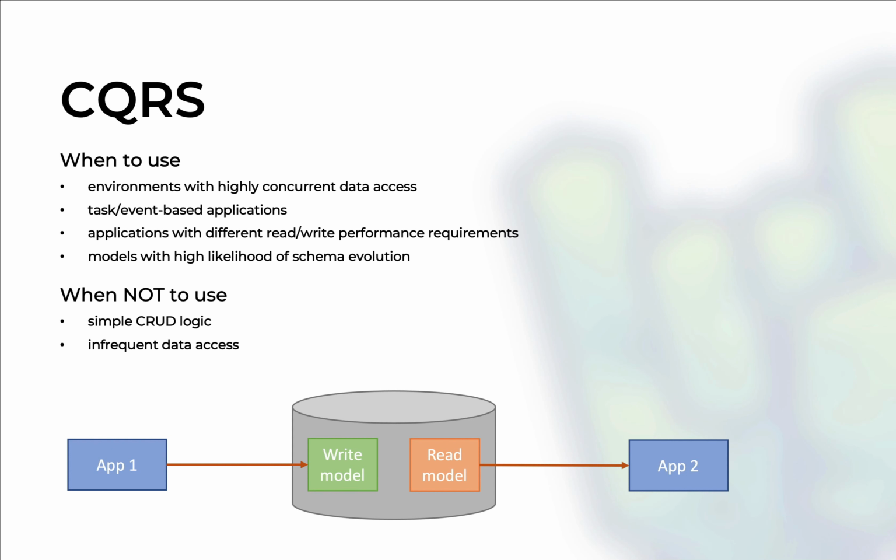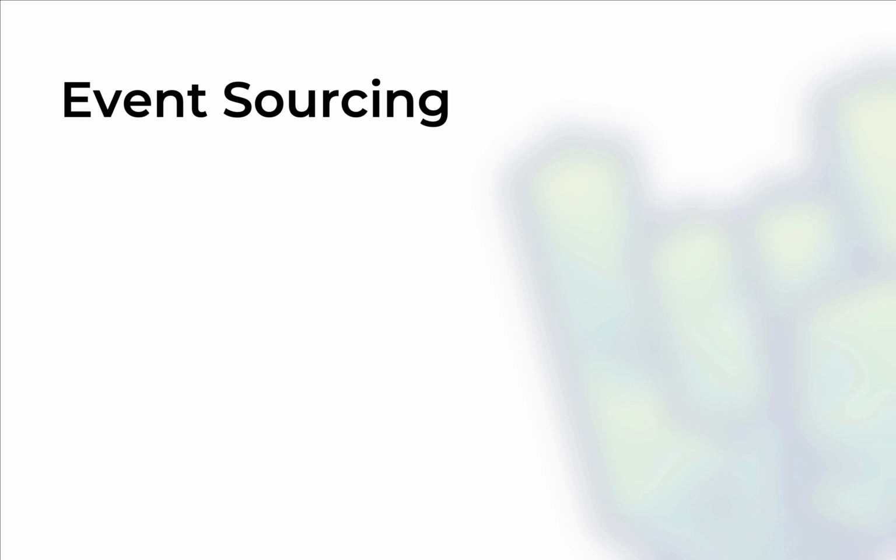to the write side. Also, as we will see in the code, CQRS is especially appropriate for situations with a high likelihood of schema evolution. That is the situation where you have to change the structure of your data, which is particularly painful in regular CRUD applications. Obviously, CQRS is not to be used with simple CRUD logic, so simple databases where you simply store the latest state in the database directly, or for infrequent data access, because CQRS is also built for a specific kind of performance.